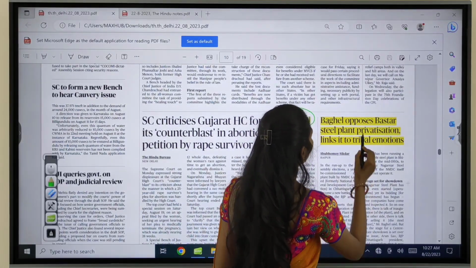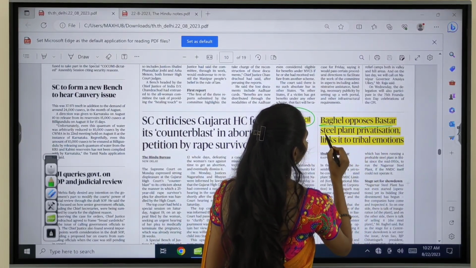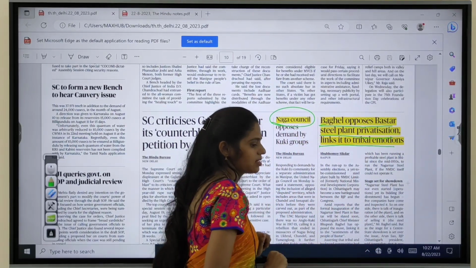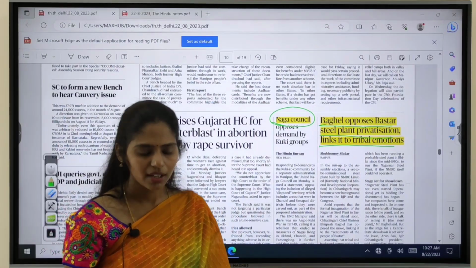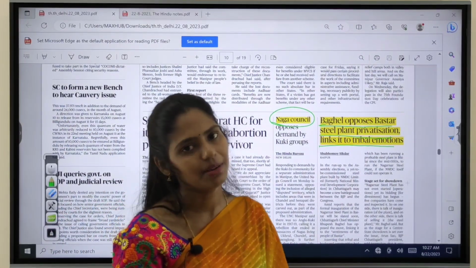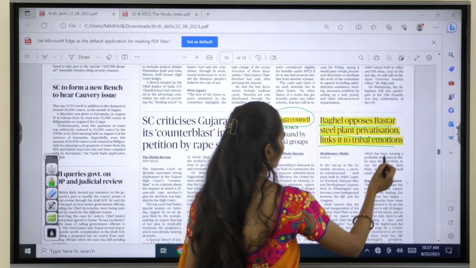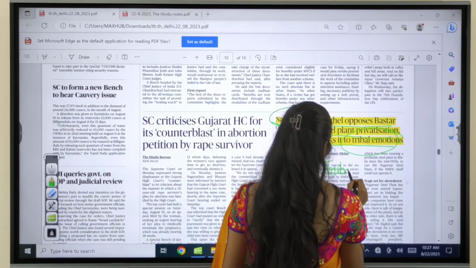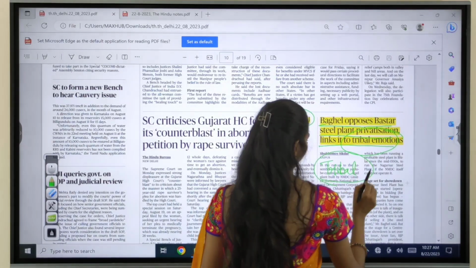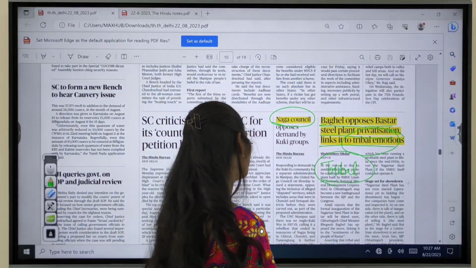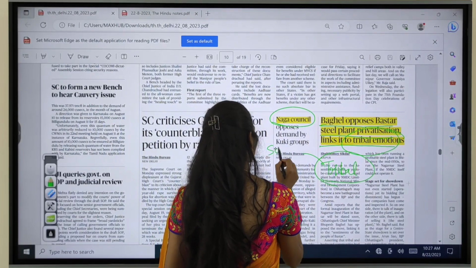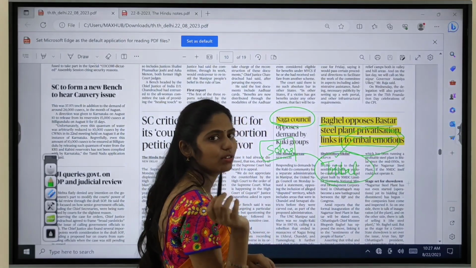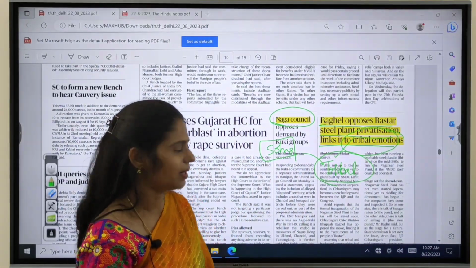And next one is, Baghel opposes Bastar steel plant privatization, links it to tribal emotions. So whenever we come up with any developmental projects or mining projects, they will impact this community, that is tribal people. Tribal people will be impacted a lot. So you have to see what might be the possible solutions to save these tribal people. So you have to think, and please let me know in the comment box.